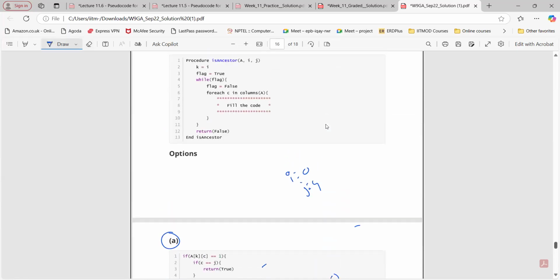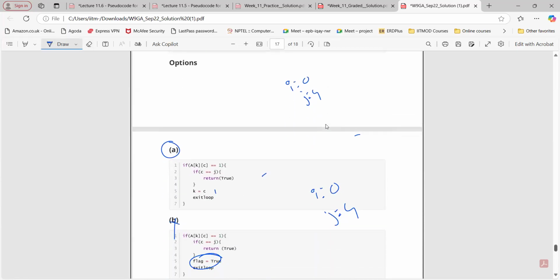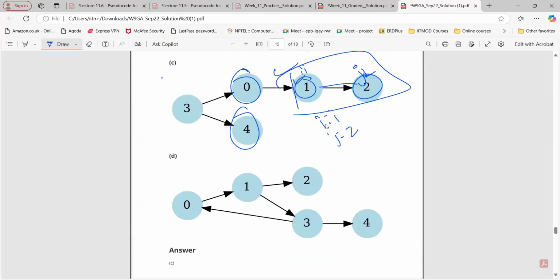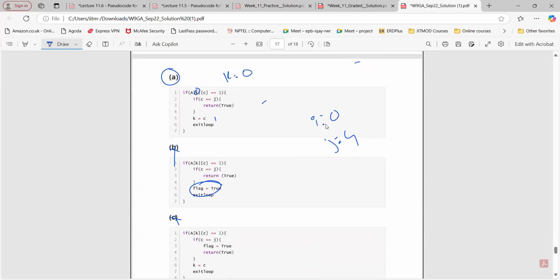Initially flag is set to true, then set to false. K is basically I, K is basically 0. From 0 I can go to 1. So C is 1. Is 1 equal to J, 4? Not true. The value of K is set to C, that is 1. Exit the loop.